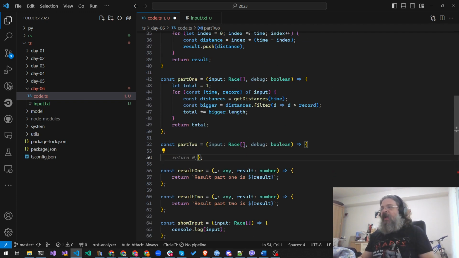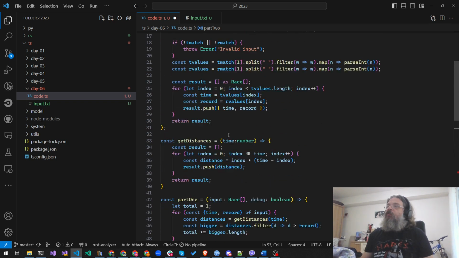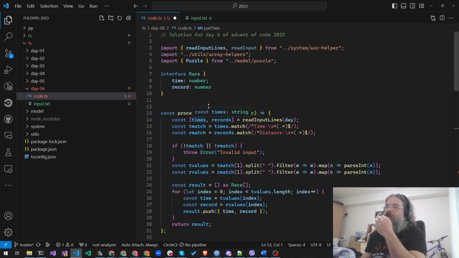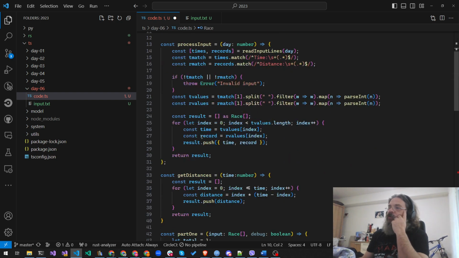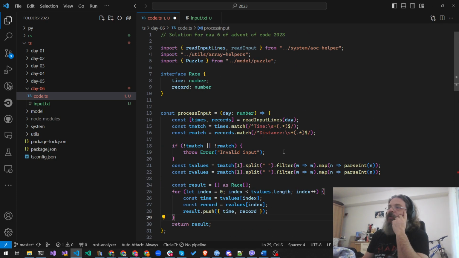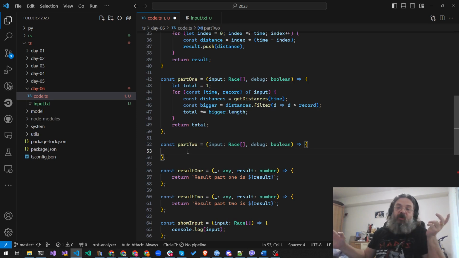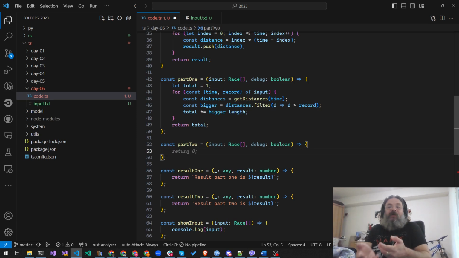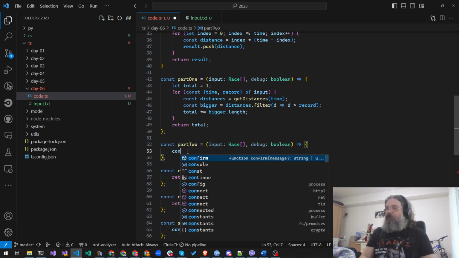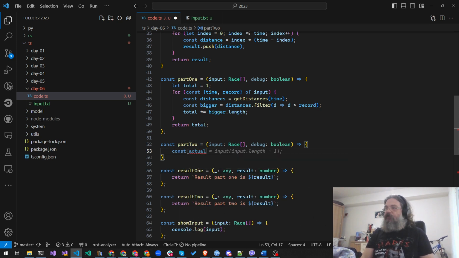Well, now we kind of screwed ourselves with the parsing because we have the races and we have the records, so this is not the best way to actually do the input, but well, it already worked for part 1, so now we're gonna need to go back. So we're in a situation when we're gonna make the eggs from the omelette. So, the actual time will be